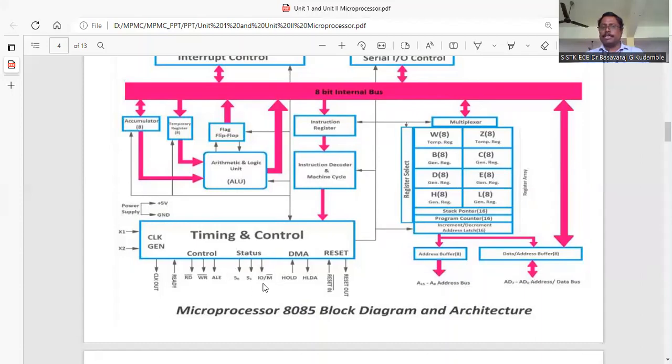Then we have the status signals S0, S1, and IO/memory. These are required to distinguish the function, whether it is a memory read, memory write, IO read or IO write. The corresponding control signal will be sent to the respective devices.